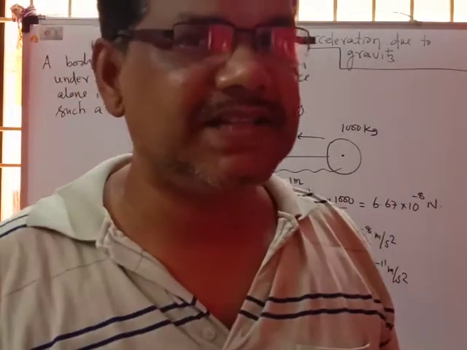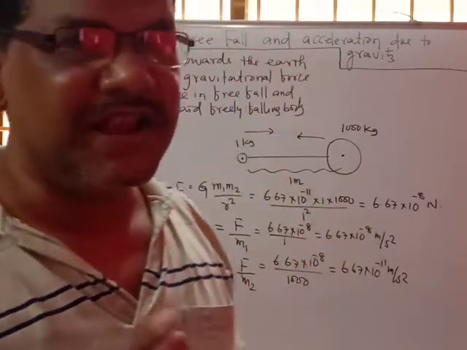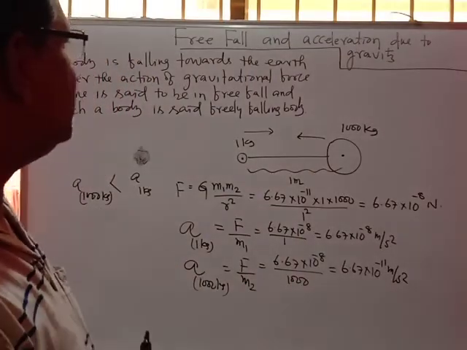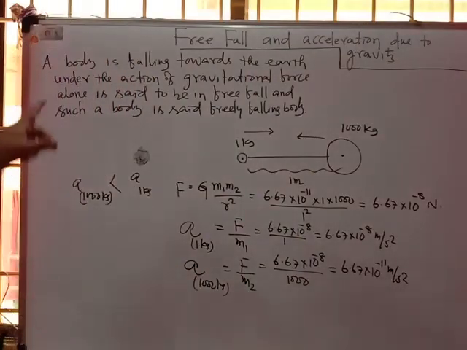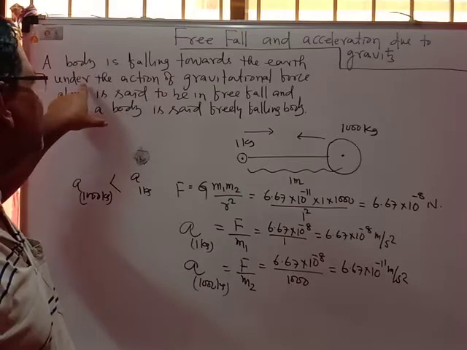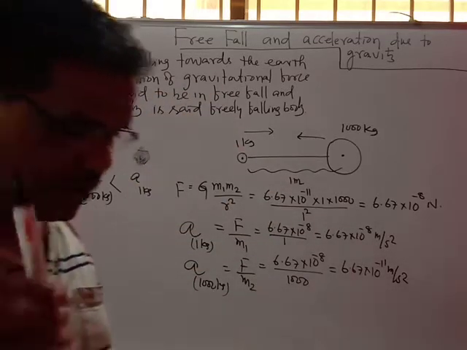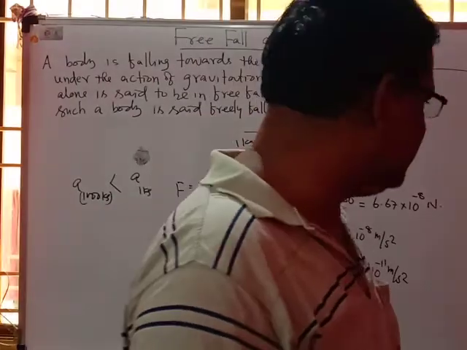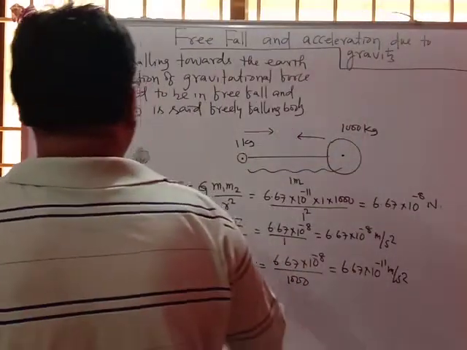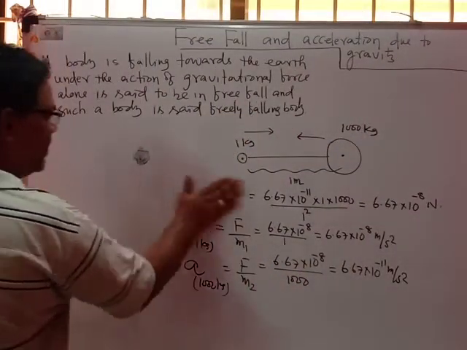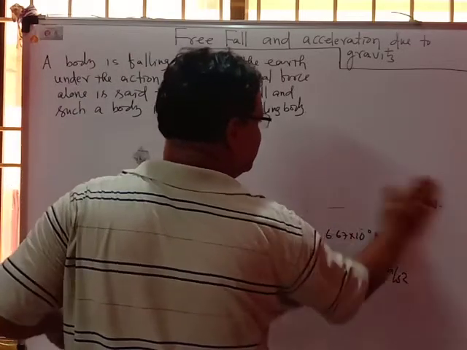So what is free fall? We are talking here about free fall. Free fall means a body is falling towards the earth under the action of the gravitational force alone. Only the gravitational force is acting on it. That is called free fall, and the body which is falling is called a freely falling body.